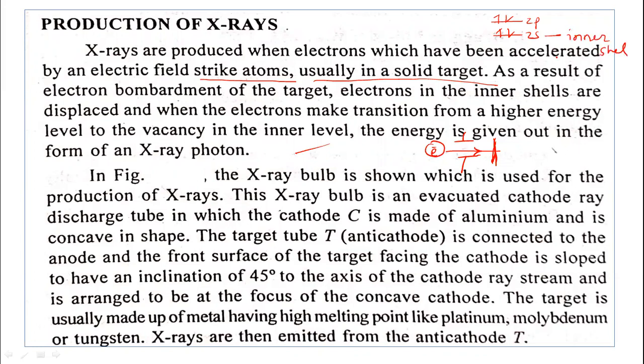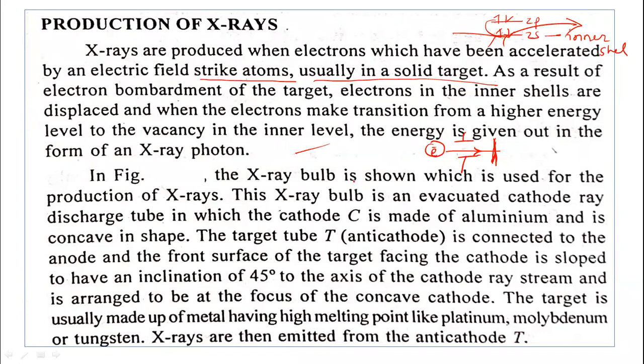Inner shell. Now the electrons in the inner shell are displaced. These electrons get displaced, and then there is a transition of electrons from a higher energy level to the vacancy in the inner level. During this process, energy is given out in the form of an X-ray photon.